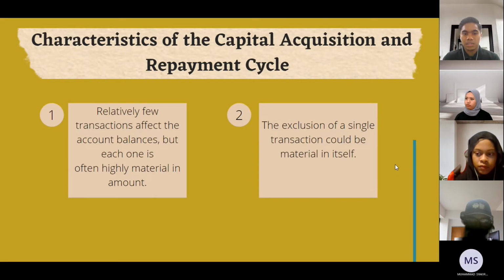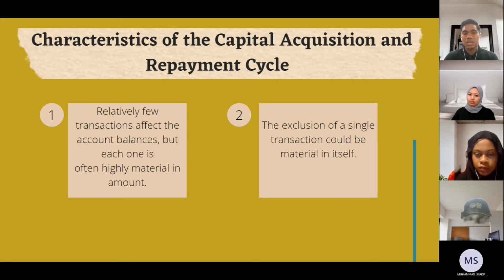Characteristics of the capital acquisition and repayment cycle. For the first, relatively few transactions affect the account balance, but each one is often highly material in amount.